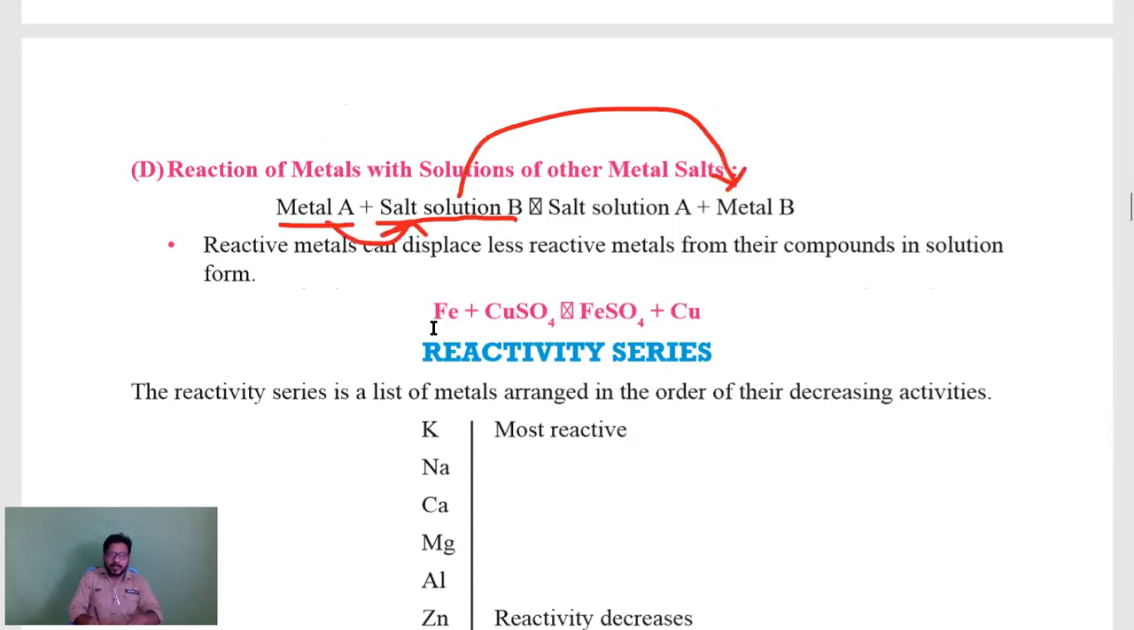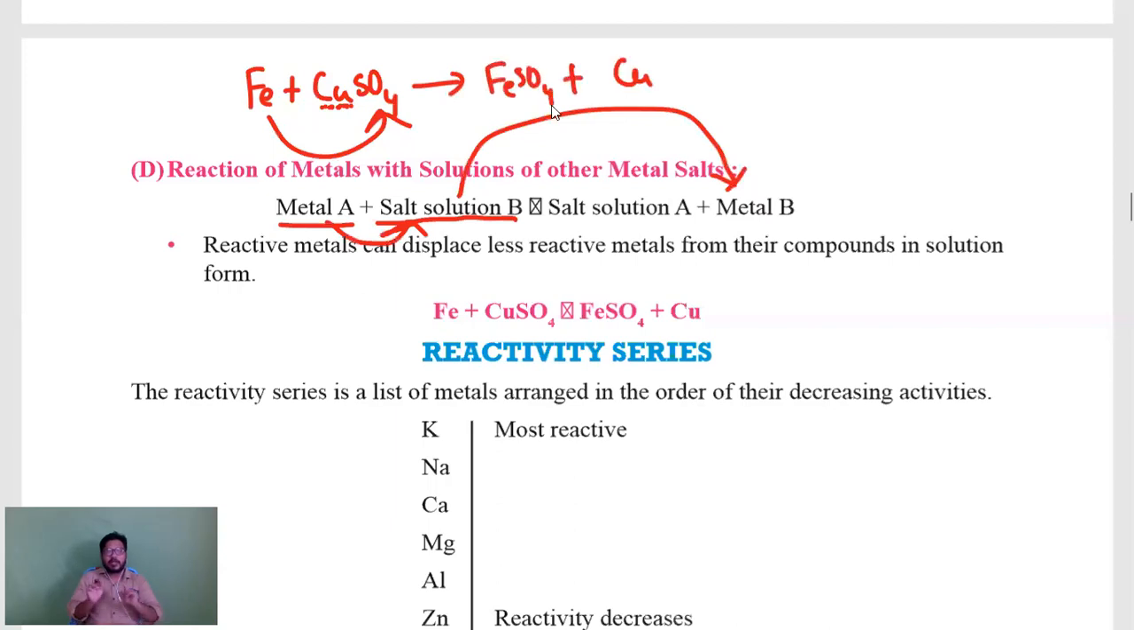For example, you take iron as a metal and copper sulfate as a salt. From copper sulfate we have copper metal, isn't it? Now if the reaction happens, automatically iron will combine with the sulfate, copper will be displaced out and we will get copper separately, and iron sulfate salt will settle in the test tube. That is a concept we have to understand. It is a single displacement reaction.